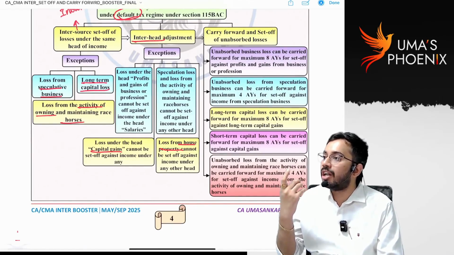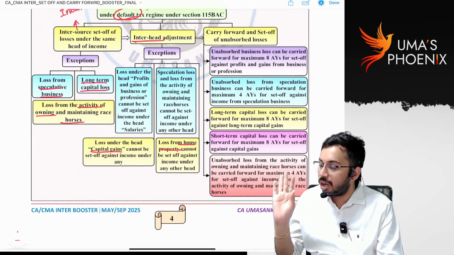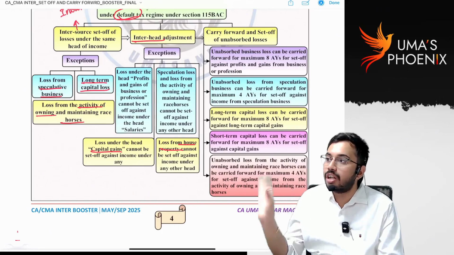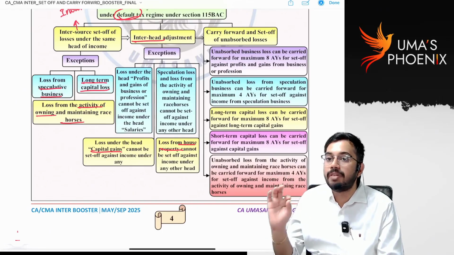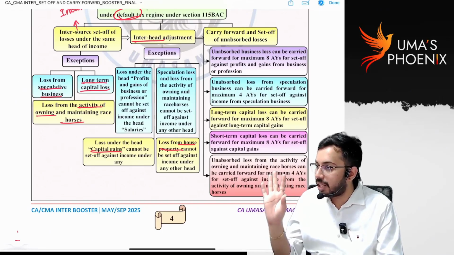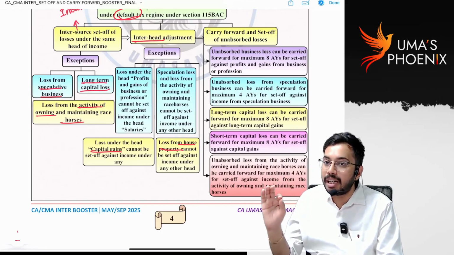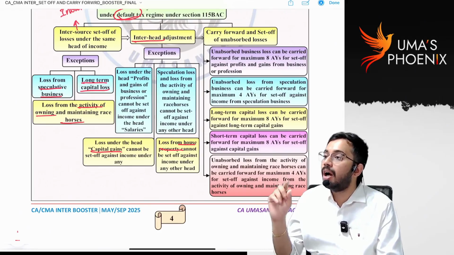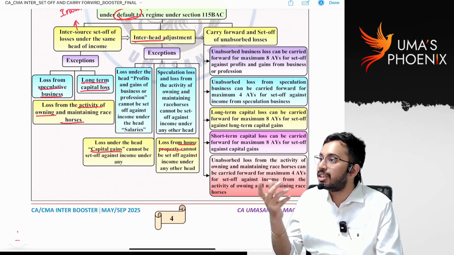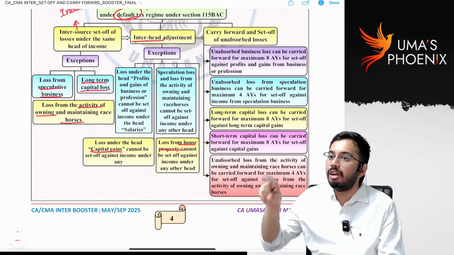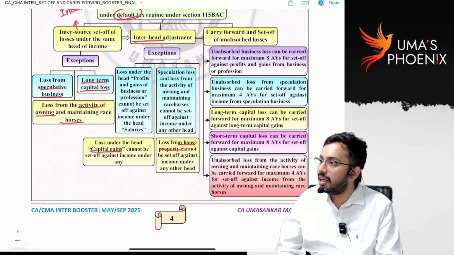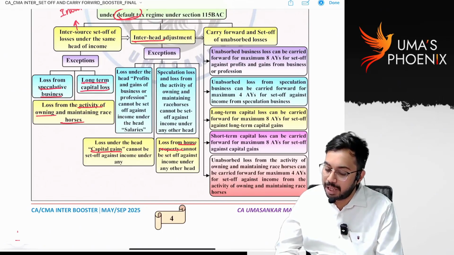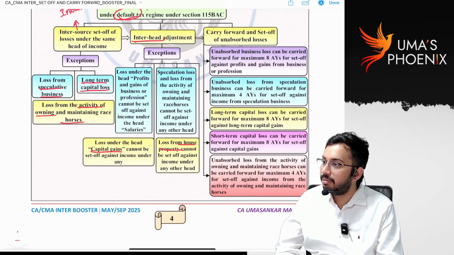Capital loss is not eligible for interhead set off. Speculative business loss, specified business loss, and loss from owning and maintaining racehorses are also not eligible for interhead set off. Loss from house property, as it is not eligible for interhead set off, will be carried forward to subsequent years. How many years? 8 assessment years. Okay.